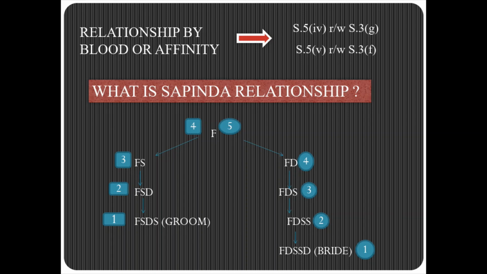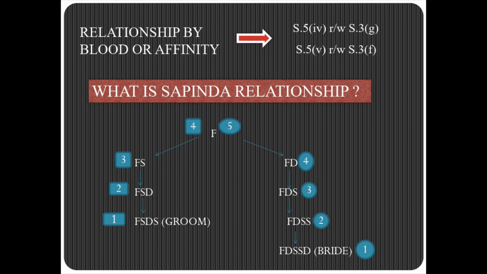Here F means father and S means son. So FS is father's son, FSD is father's son's daughter, FSDS is father's son's daughter's son. Again, coming to the next side, FD is father's daughter, FDS is father's daughter's son, FDSS is father's daughter's son's son, and FDSSD is father's daughter's son's son's daughter.